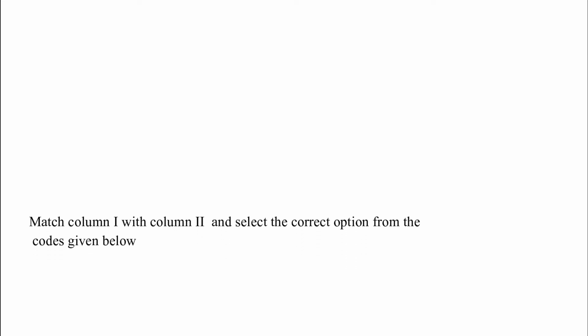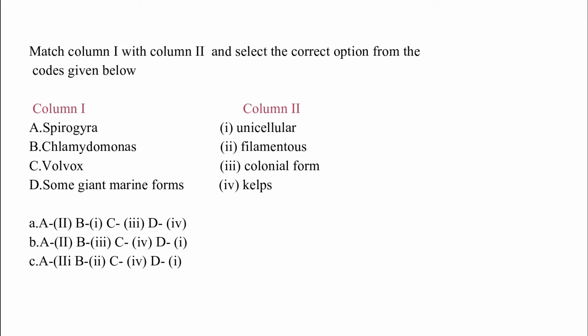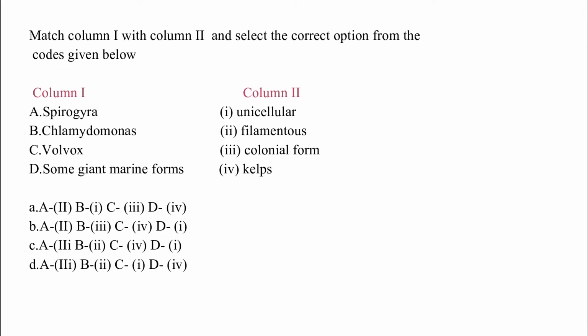Match column I with column II and select the correct option from the codes given below. Column I: A, Spirogyra; B, Chlamydomonas; C, Volvox; D, some giant marine form. Column II: 1, unicellular; 2, filamentous; 3, colonial form; 4, kelps. The correct answer is option A. Spirogyra matches with filamentous, Chlamydomonas with unicellular, Volvox with colonial form, and some giant marine form with kelps.